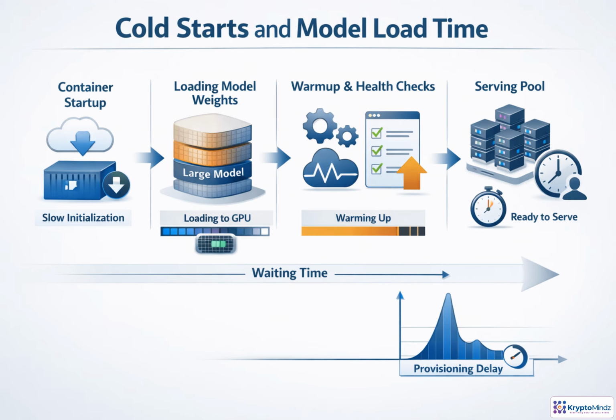Cold start time is the hidden tax in LLM autoscaling. A scale trigger does not mean capacity is ready. The system still has to schedule a container, pull or mount the image, load model weights, reserve GPU memory, initialize the runtime, warm kernels, pass health checks, and join the serving pool. For large models, that sequence can take minutes. Sometimes the traffic spike is over before the new replica is useful. Scaling policy must predict demand early, keep warm capacity, or use staged loading instead of reacting only to the current queue.